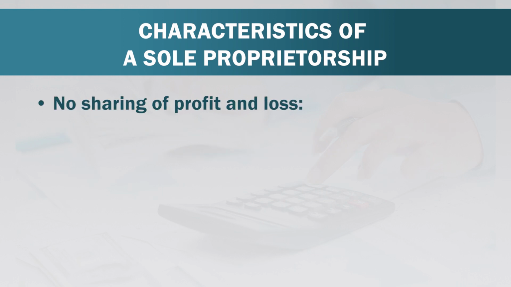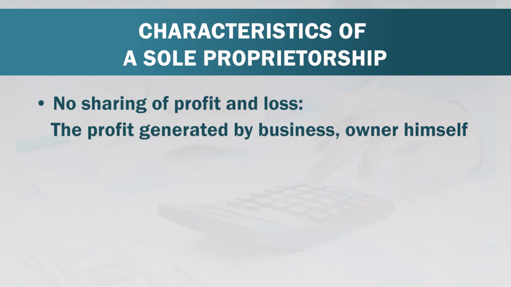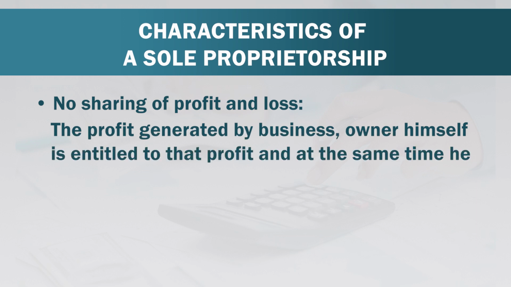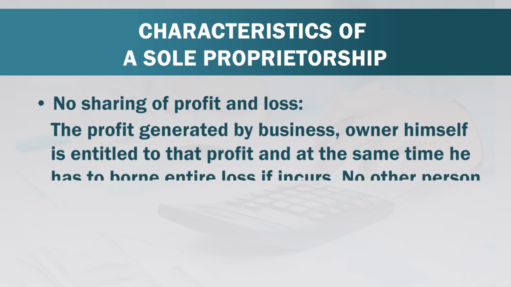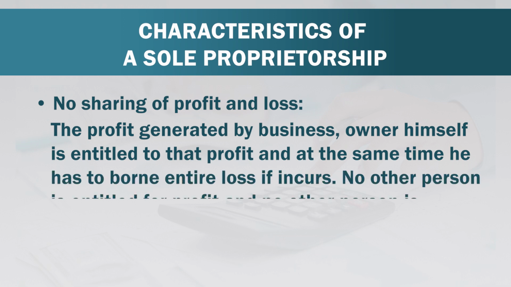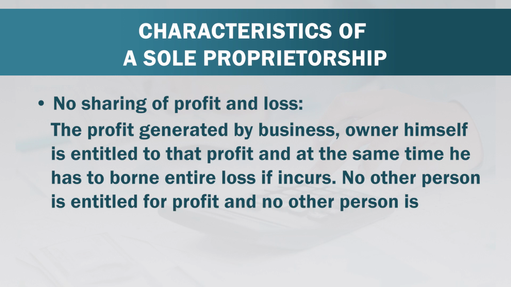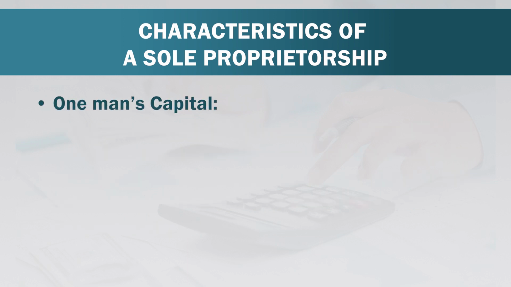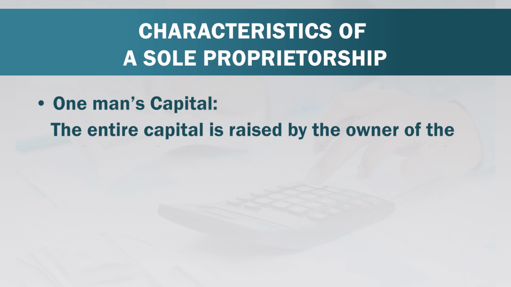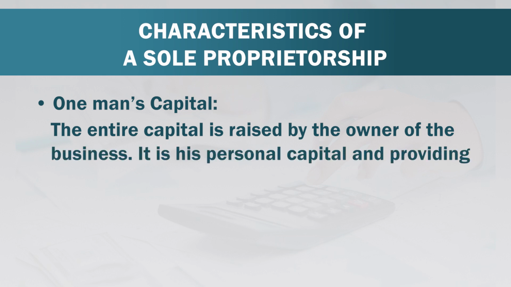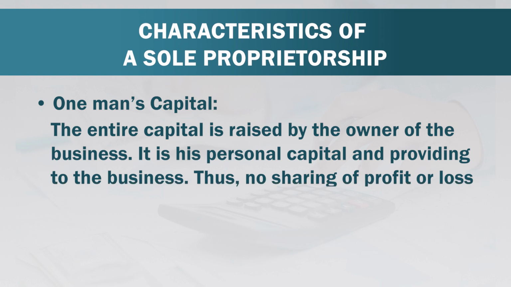Next is no sharing of profit and loss. The business owner himself is entitled to the profit generated, and at the same time he has to bear the entire loss if incurred. No other person is entitled to profit and no other person is responsible for loss. Next is one man's capital. The entire capital is raised by the owner of the business. It is his personal capital provided to the business. Thus, no sharing of profit or loss is done with any other person.